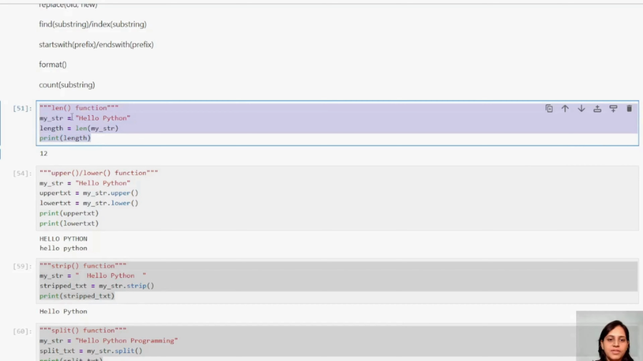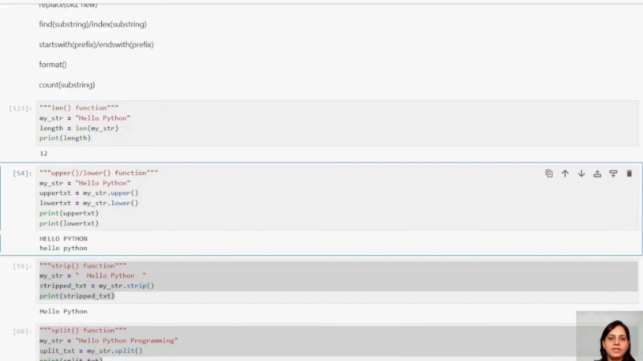So this is the length function. What I did, I have taken a string, okay? The string expression, you can see in str, I have taken hello Python. What I want to do is check the length of my string expression. What am I getting? Print. Let us see that.